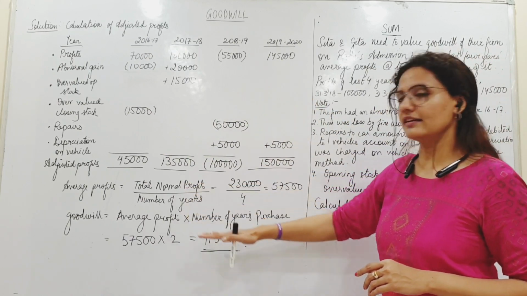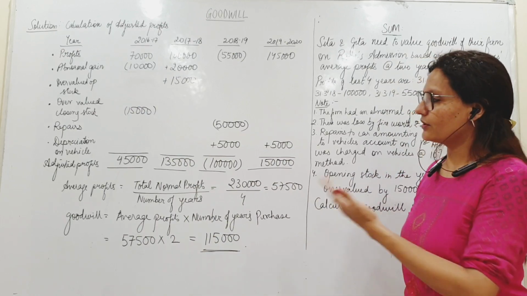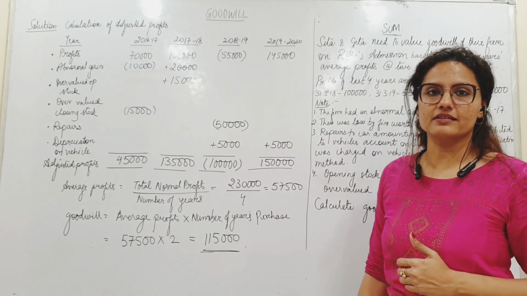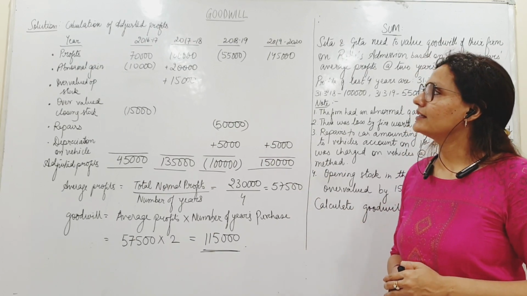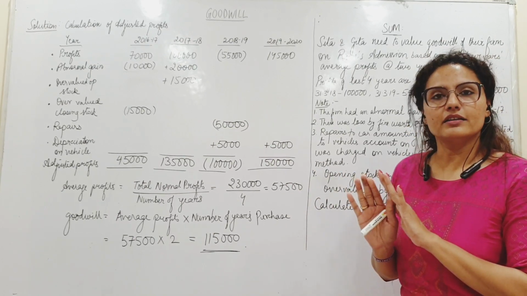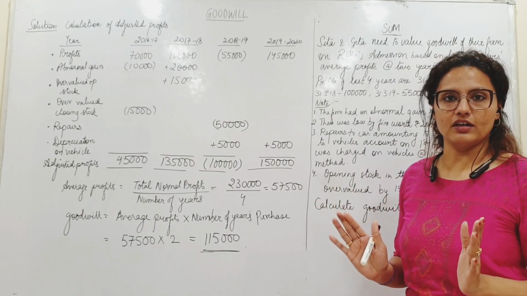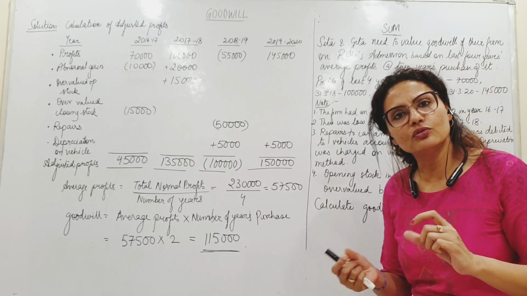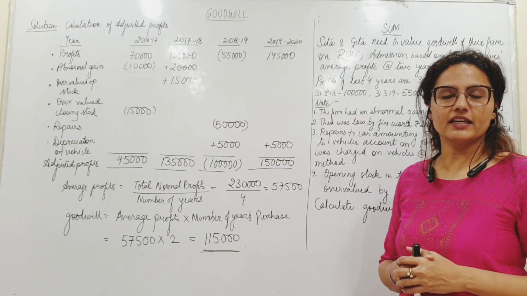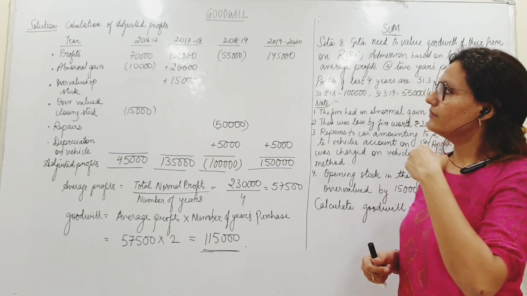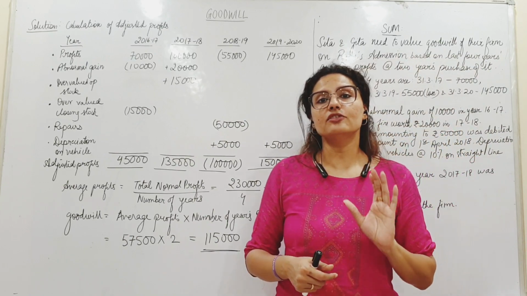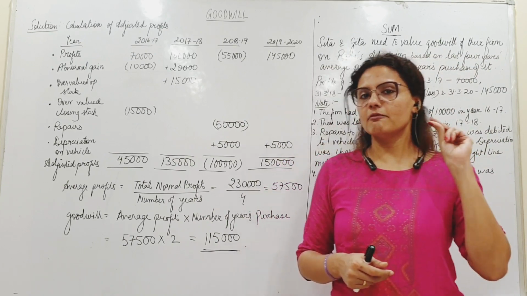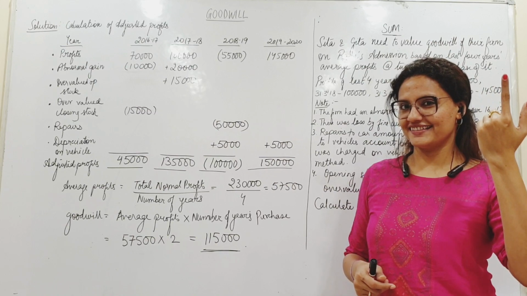ये formulas लिखना जरूरी है step में, because all formulas will have marks. The simple formulas, simple sums, yes, and this is what simple average profit is all about. अब इसी sum को थोड़ा twist कर देते हैं. Okay, we will twist it and we will go to the next method, which is weighted average profits. Okay, so give me a minute and I will make the changes.